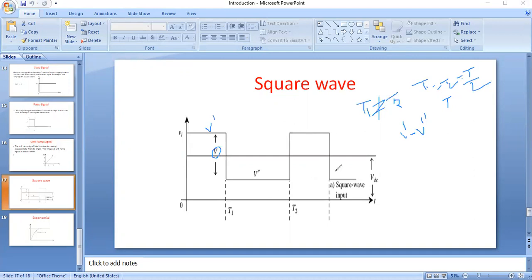And next, see here, the signal is present above the reference level, above the zero ground level. So this shift, the change in the ground level from this point to this point, means a DC component is present in this signal. This is an AC signal, and the shifting of the ground level by some voltage is nothing but the DC level. So this is the square wave.